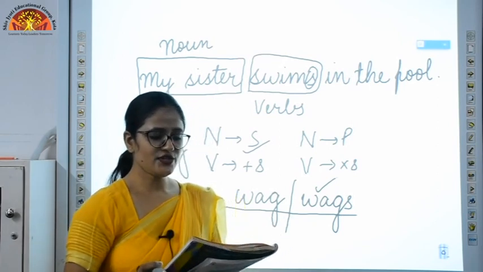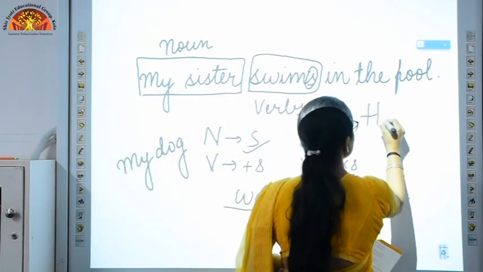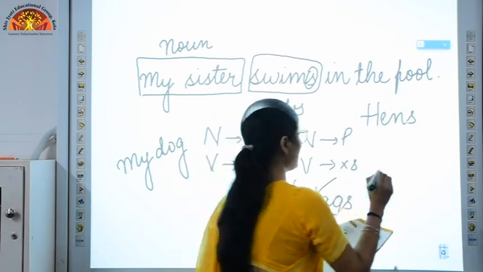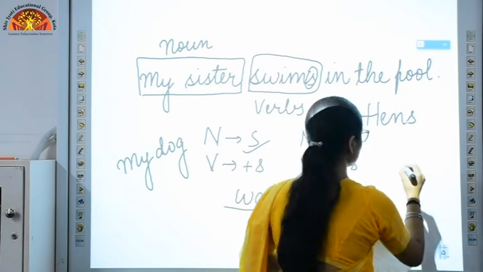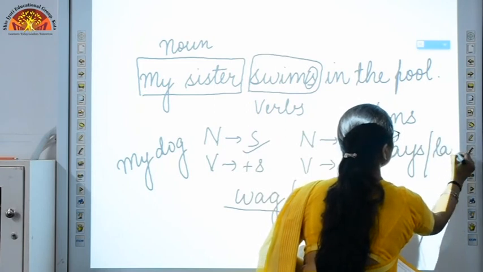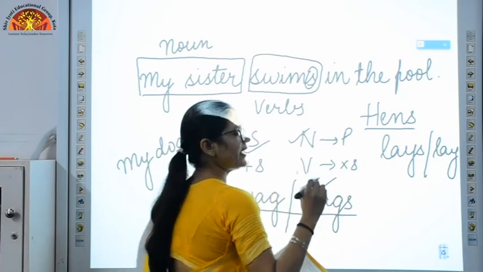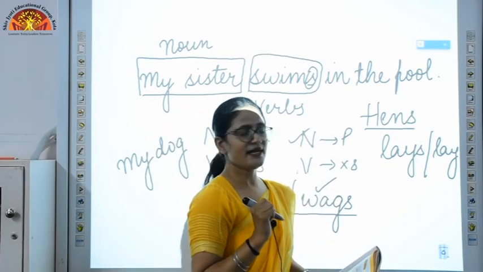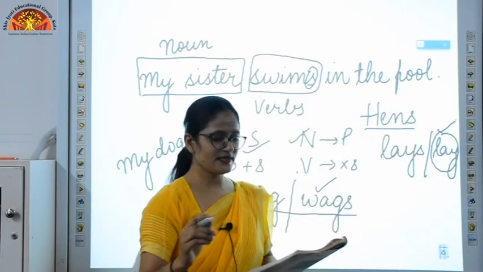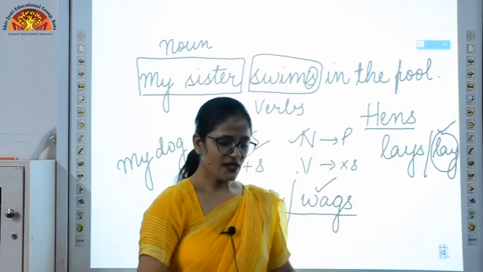Okay, so like this you can see the second sentence also. In the second sentence, hence. You know the meaning of hence? Hence dash eggs. Now the given options are lays or lay. According to the rule, if my noun is plural, the verb will not carry S with it. So the word will be lay. So the correct word will be lay, and my correct sentence will be hens lay eggs. Okay, now this was it.